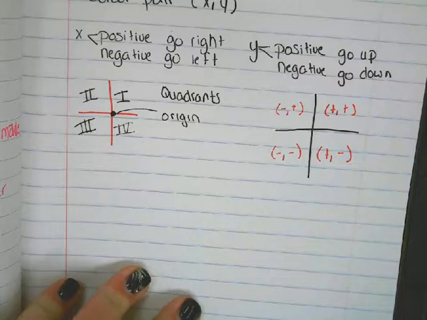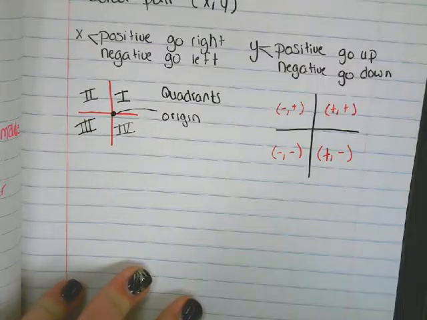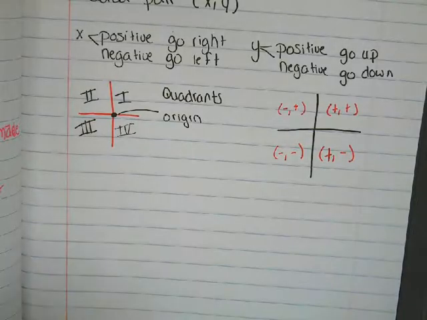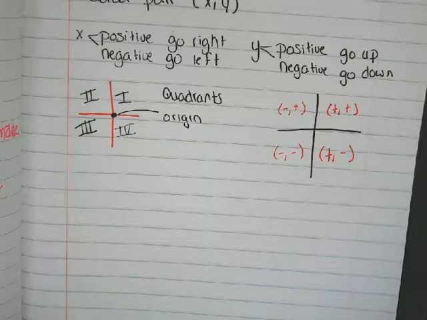So before you even graph your ordered pair, you want to look at it and say, okay, what quadrant should I end up in? Okay, think about it before you plot it. This is review, so it shouldn't be hard. Take that extra step, though, to make sure you're doing it correctly, because we're going to really start focusing on the graphing coming up for solving equations. And if you can't just graph an ordered pair, then you're not going to be able to graph your equations. Okay, so we really want to focus on this.